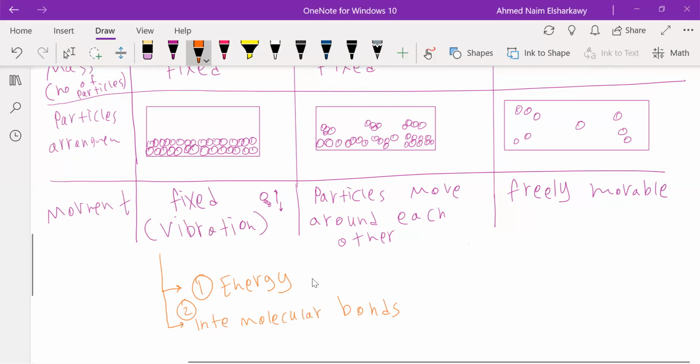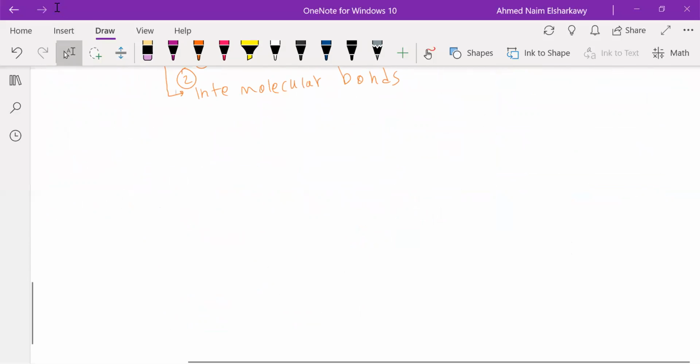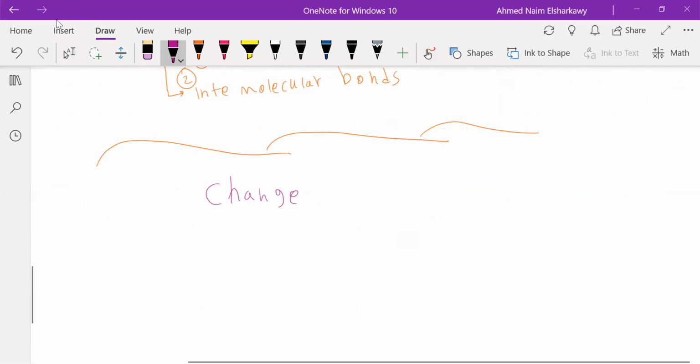If we move to liquid, it is in between the solid and the gas in energy and intermolecular bonds. If we go to the gas, we can say that the particles have higher energy than solid, and lower intermolecular bonds. So there are no strong bonds, so they can move easily. And this can explain the movement of everything. And it can explain another thing, which we will talk about right now. We will talk about how matter changes its state of matter.